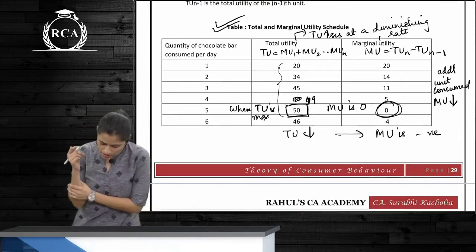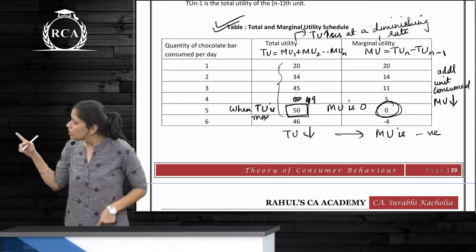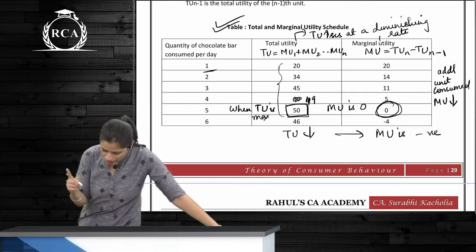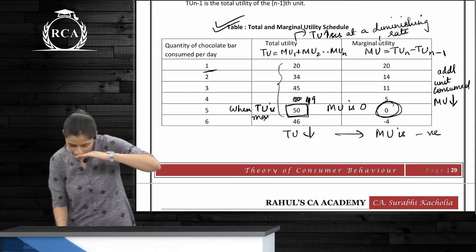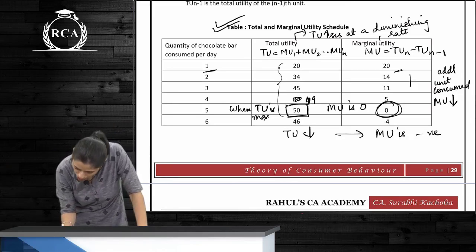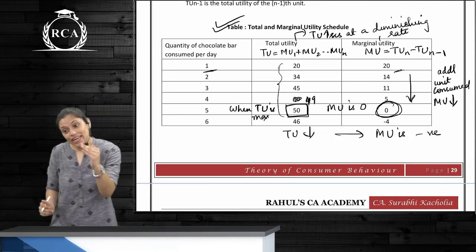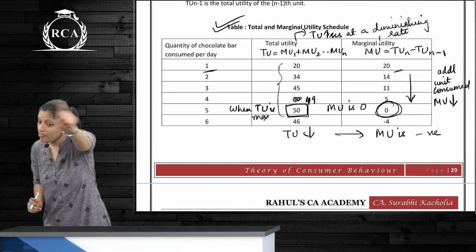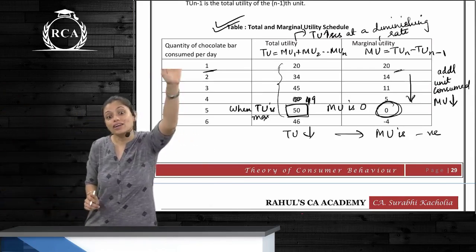Now what is this? This is a marginal utility and demand schedule. Can you see total utility and marginal utility here? When the quantity consumed of chocolate bar is 1, first unit is consumed, your utility is 20. And as you keep consuming these goods one after the other, what happens to marginal utility? Keeps falling. Total utility increases up to the point of satiation, where MU becomes 0 and TU is maximum.